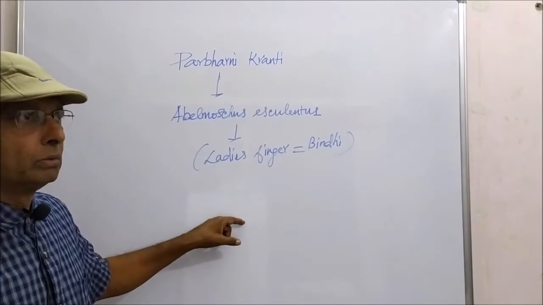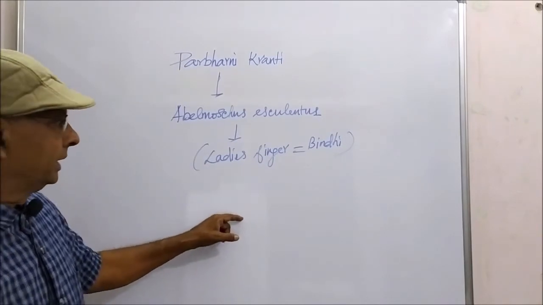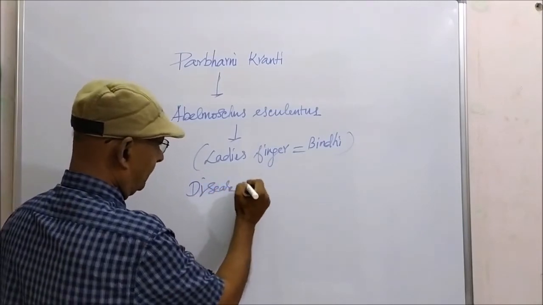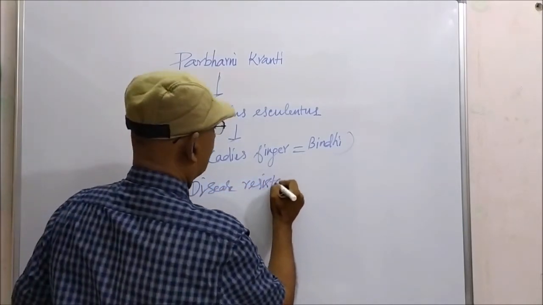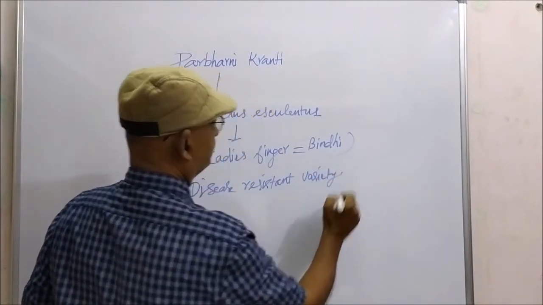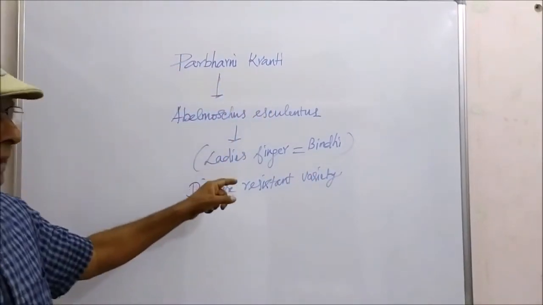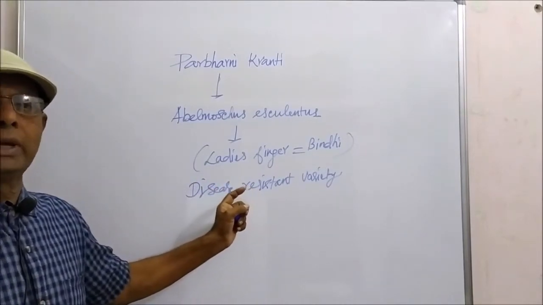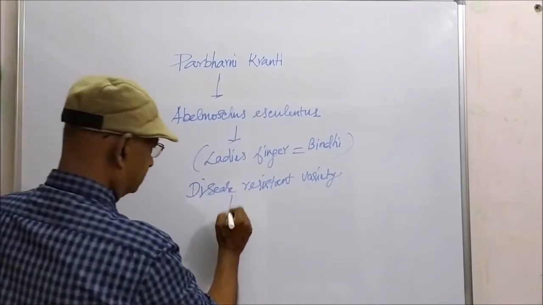The new hybrid high-yielding variety is a disease-resistant variety, and that disease-resistant variety will resist the yellow mosaic viral disease.